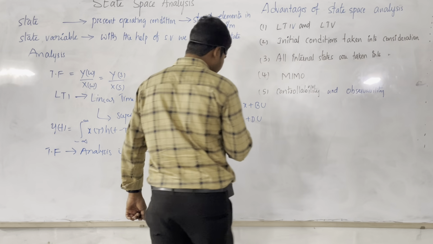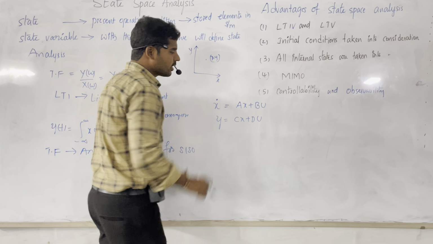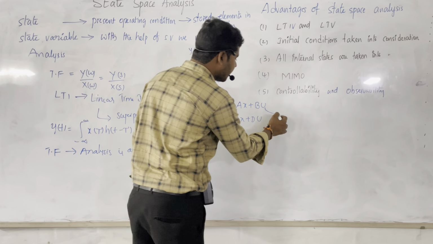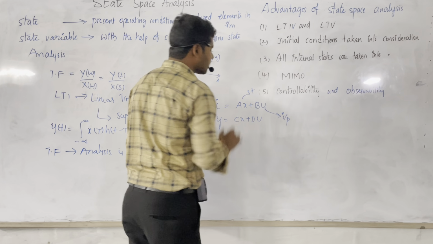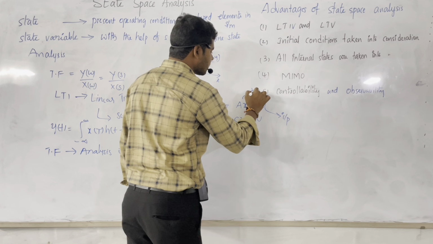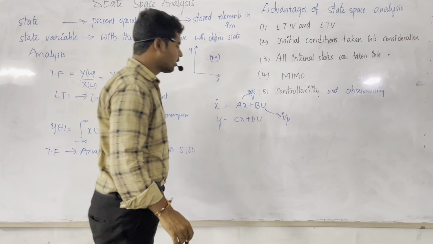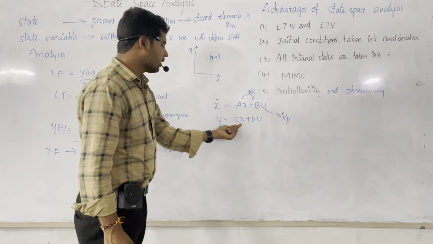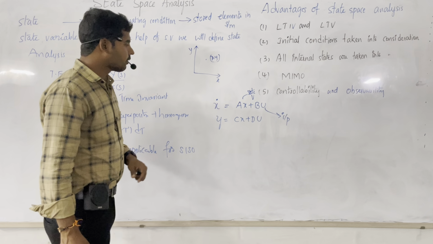So here x dot is nothing but the derivative of x, where x is a state variable, or may be considered as a state, and u is an input. x is a state variable, or maybe the state of the system also. So here, x has the same meaning and u has the same meaning. These are the two important equations.